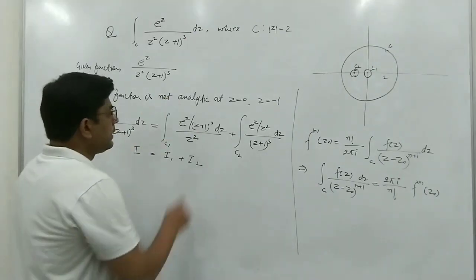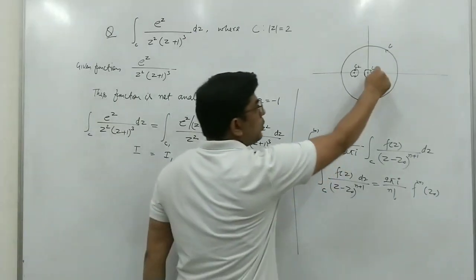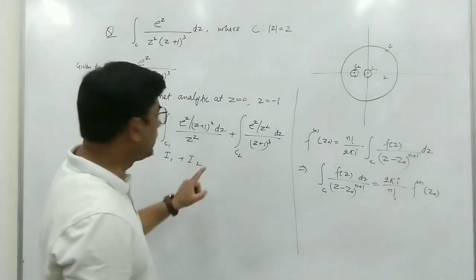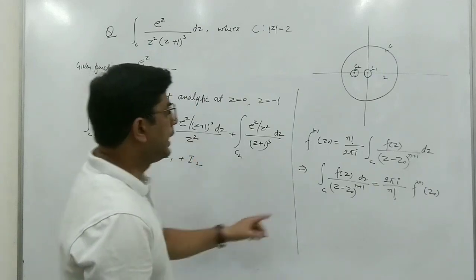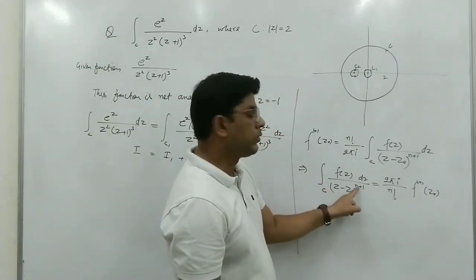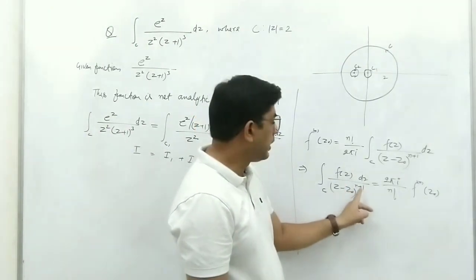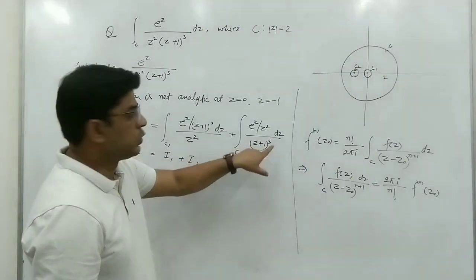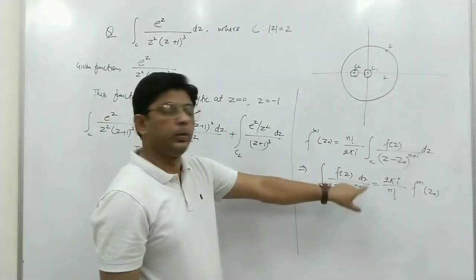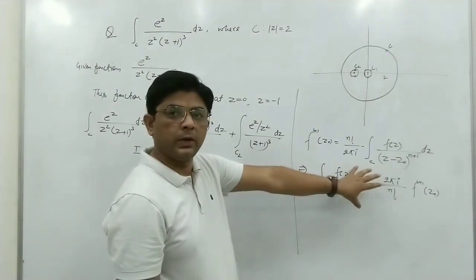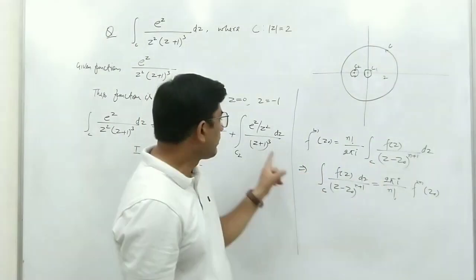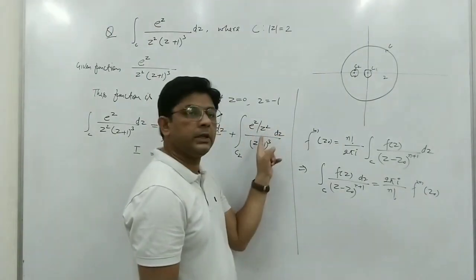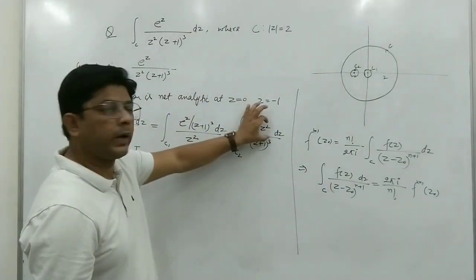Now we can see that the numerator is analytic in the contour for C1. e^z upon (z plus 1) cubed is analytic, so this f(z) is analytic for C1, and here we have z squared. So we can use this formula with n equal to 1, where the power will be square, and similarly here we have (z plus 1) cubed, so with n equal to 2 it will be cube. So we can use Cauchy's integral formula for derivatives in this integral. This is f(z) for I1, and this is f(z) for I2.